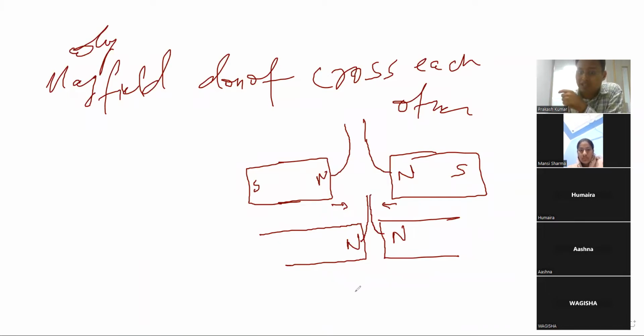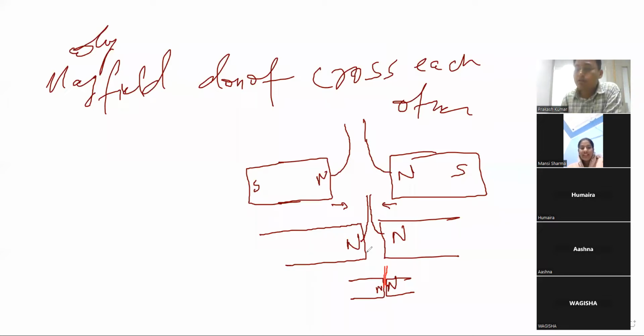Anyhow, I'm telling you, if I take this north here and north here, the magnetic field lines will never intersect. Even this, we will draw a line now. These lines, I'm not able to draw, but these lines will not intersect anyhow. Get my point? And that's why they show repulsion. They will not go through each other, right? Getting my point?